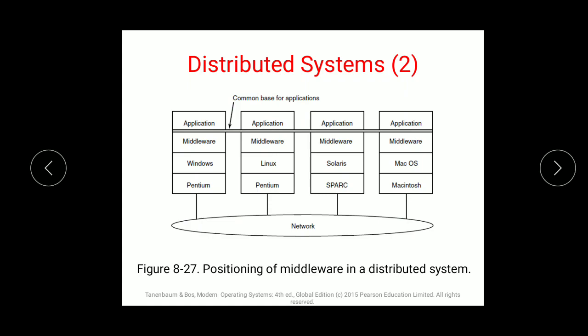So basically distributed system is the third part in this chapter. First was multiprocessor, second was multi-computer, and from here it is the third part of your chapter, that is distributed system. So what is basically a distributed system and what are its characteristics? First I'll tell you that, then we'll move on to this diagram.